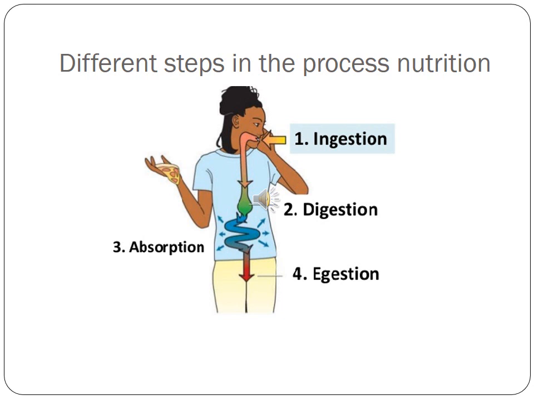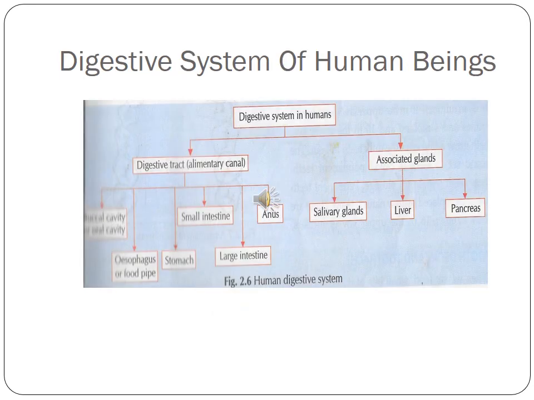And the last is egestion, where the part of the food which we eat that remains undigested and unabsorbed, which cannot be utilized by the body, is removed from the body. So these are the 5 processes. In this slide we have discussed that there are 5 main steps in the process of nutrition in animals.